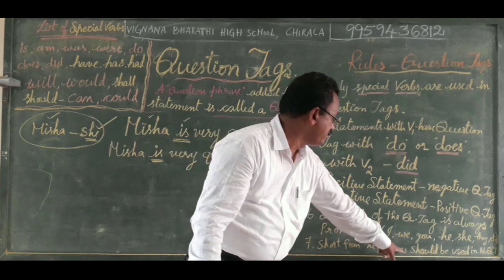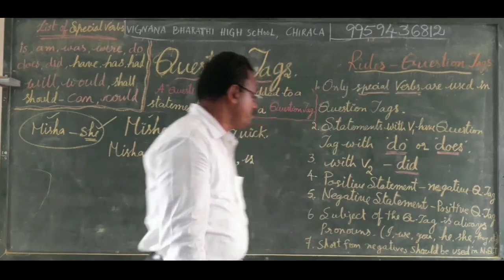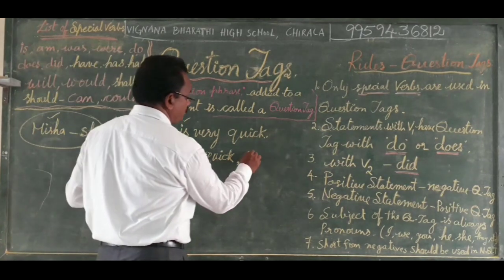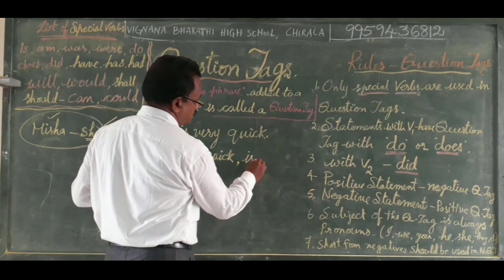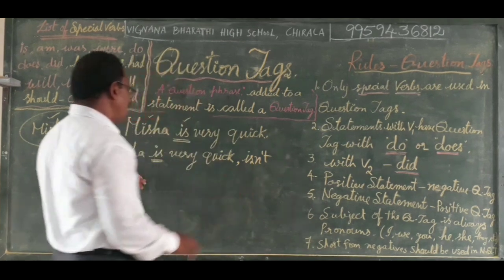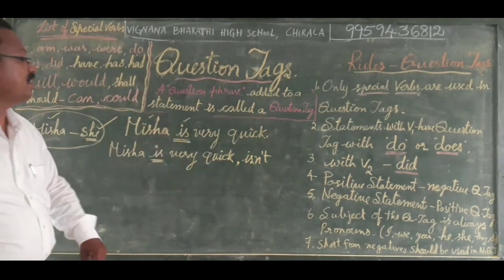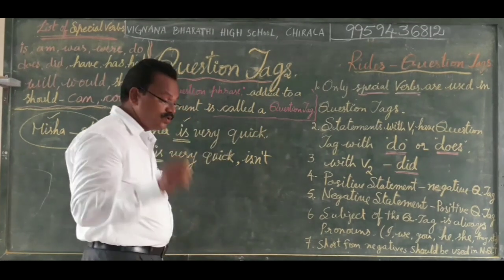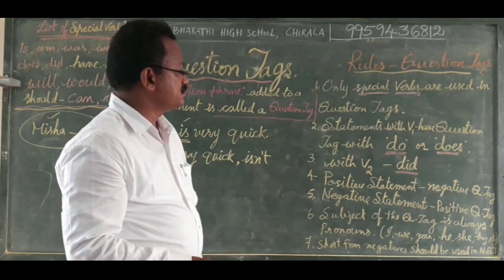That is why the short form of the negative should be used. Short form negatives should be used for helping verbs. Isn't. We do not use Misha here in the question tag. We have to use only pronouns.